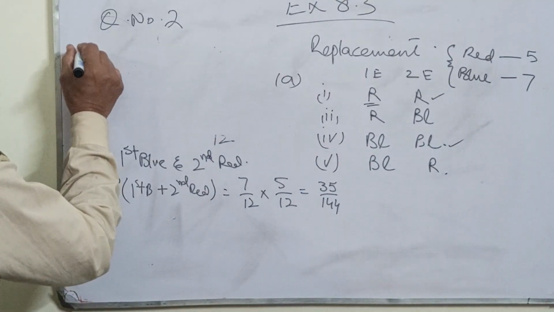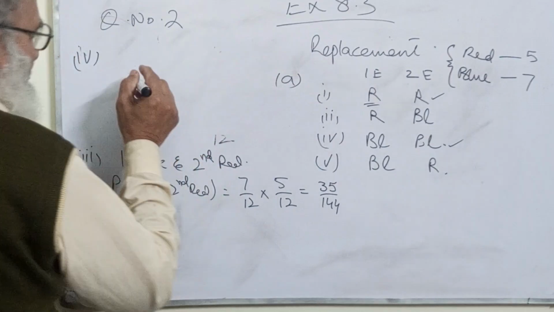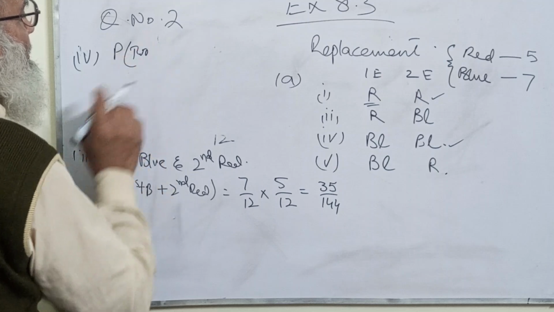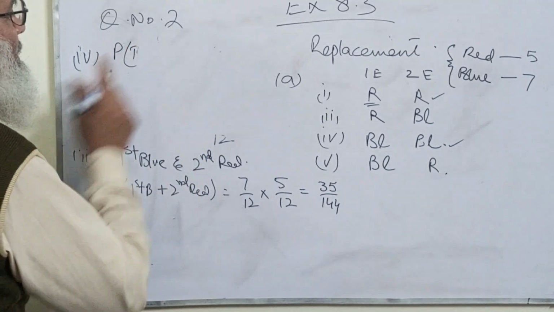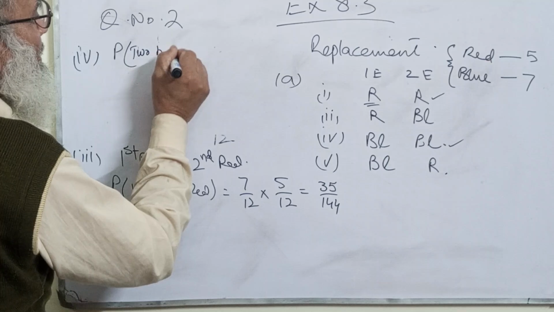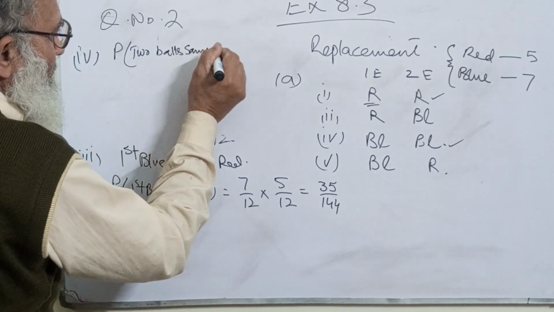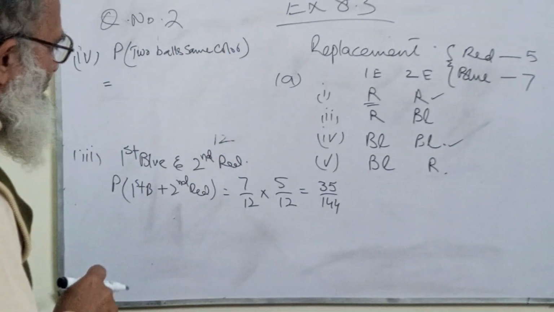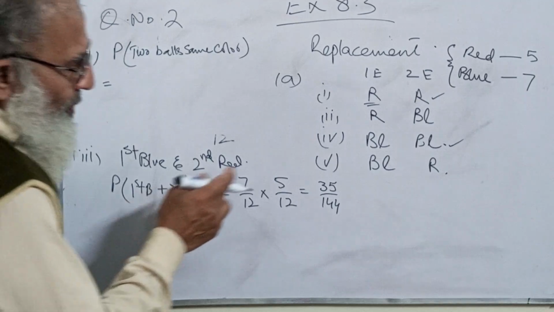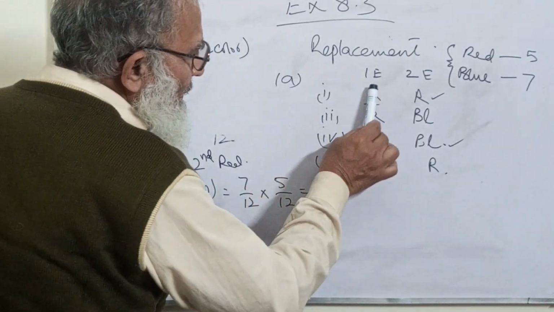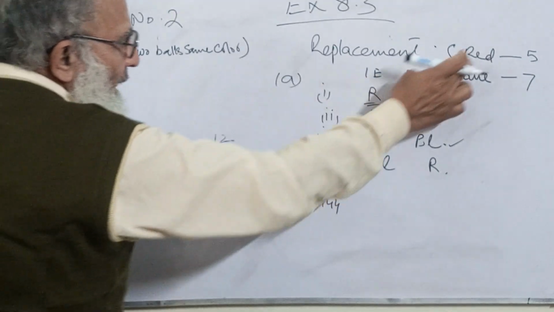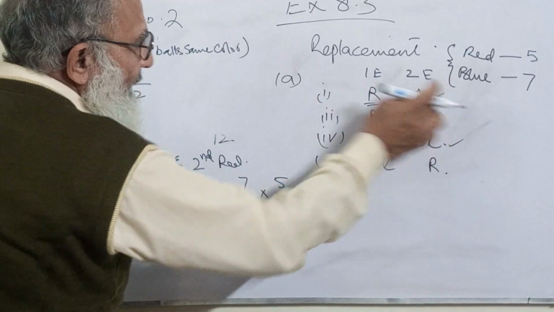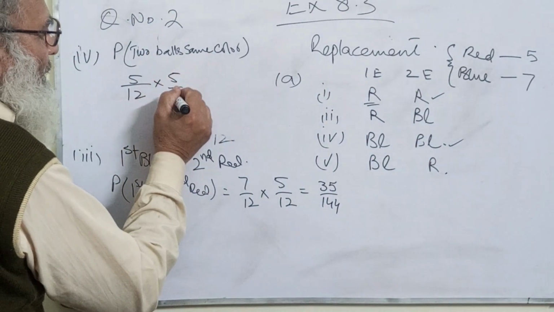P of two balls of the same color is equal to, okay, now you see what is the probability here. Here it is a red ball, and red are how many? 5. 5 divided by 12. Again red, this is 5 divided by 12.